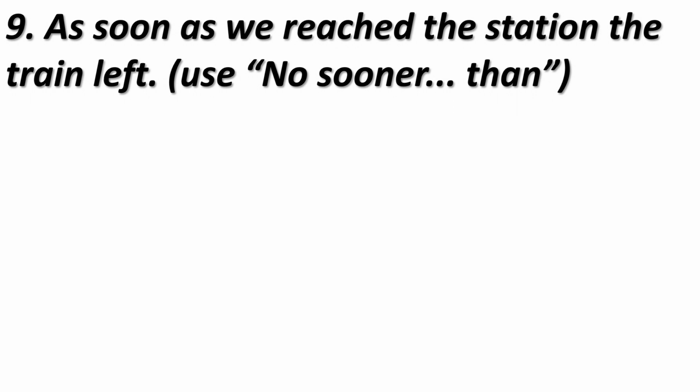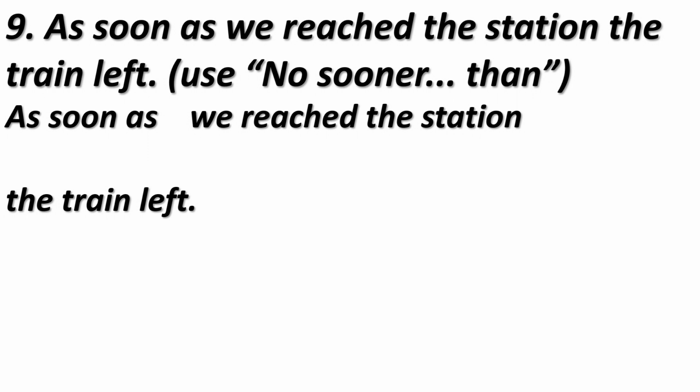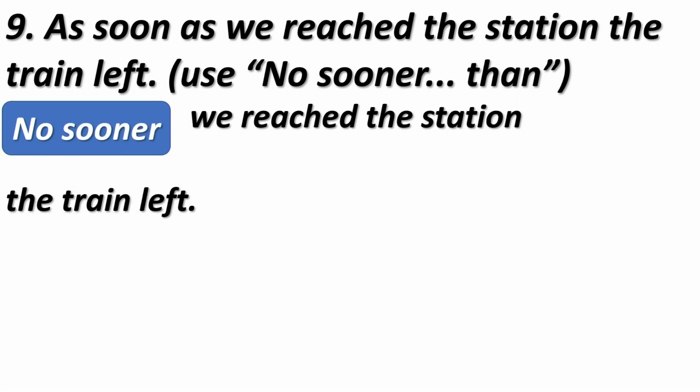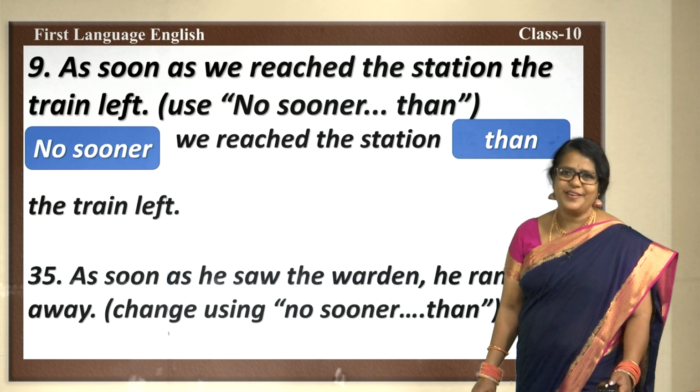Use no sooner than. Instead of as soon as, we are instructed to use no sooner and than. Let us see. No sooner, instead of as soon as, we use no sooner we reached the station than the train left. The same sentence is to be changed using no sooner than. Please mark it and do it for your assignments.